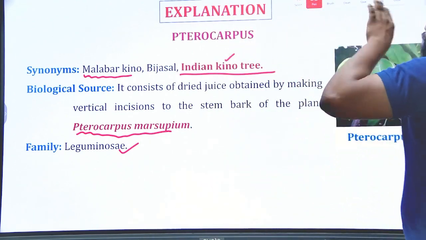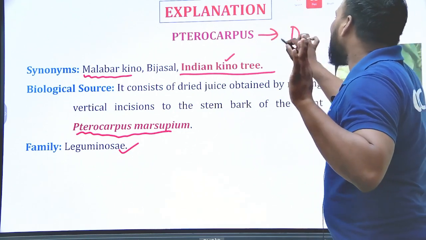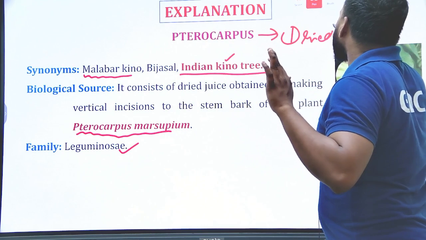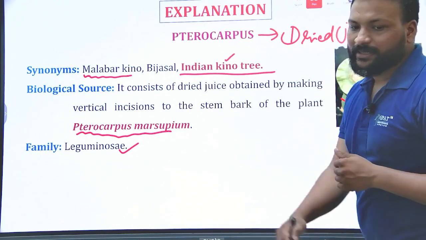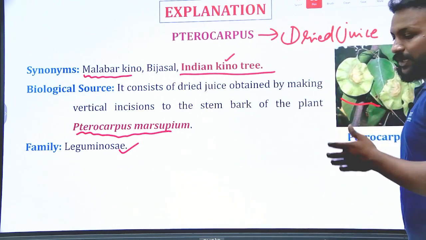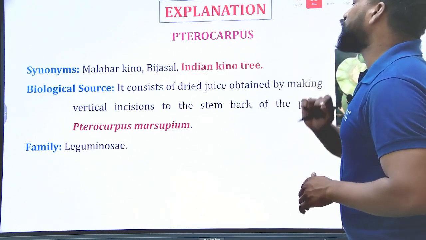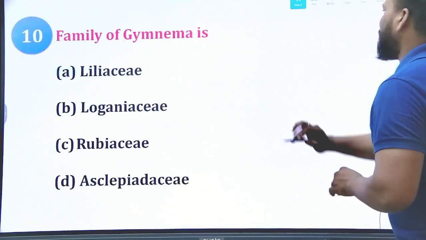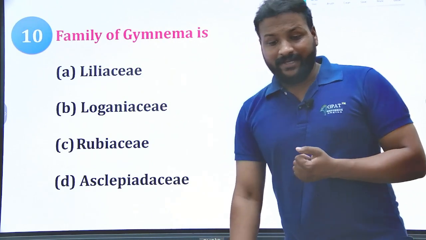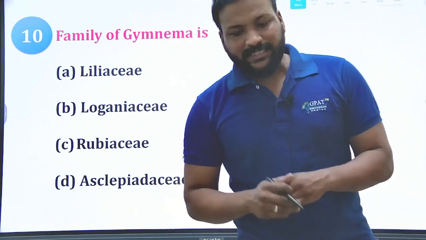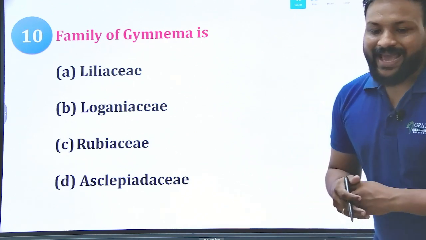Pterocarpus is also an unorganized drug because it is a dried juice, as like the aloe. It is also a dried juice, belonging to the family Leguminosae. Okay, let us see. The family of Gymnema. It's an anti-diabetic drug. So let me know what is the family of Gymnema. Liliaceae, Loganaceae, Rubiaceae, or Asclepiadaceae.